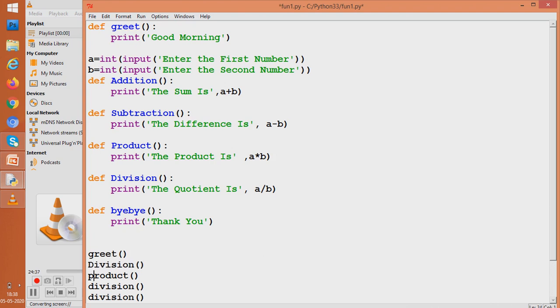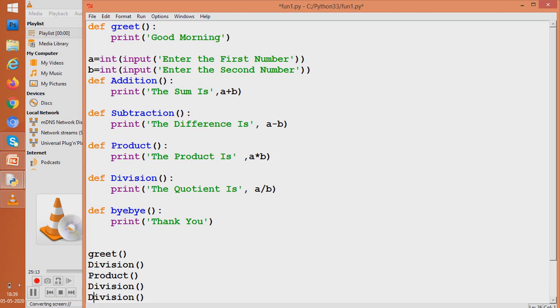Now product is also having a capital P. So let us take a capital P for product. So what do we see? The names of the functions, as were the case with other identifiers, are case sensitive. Name should not start with a digit. So these are the given norms when we write identifier, declare identifier. So name of a function is also an identifier.